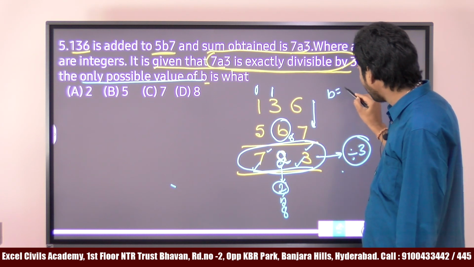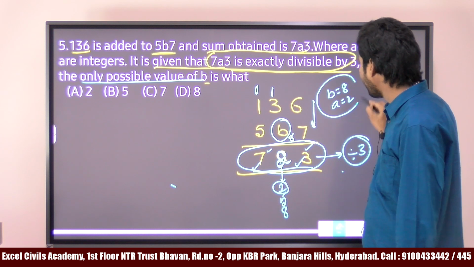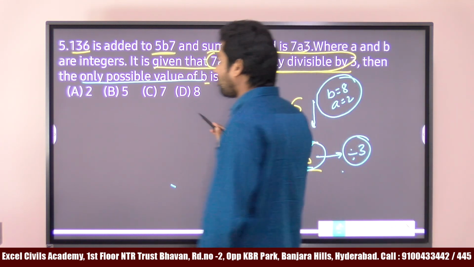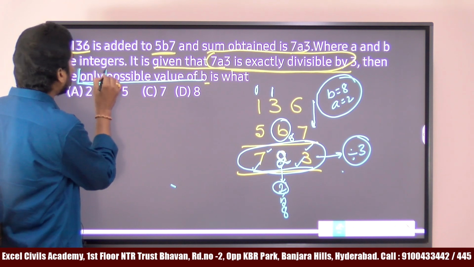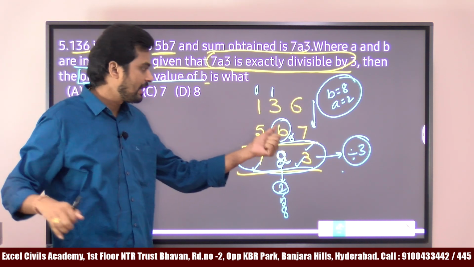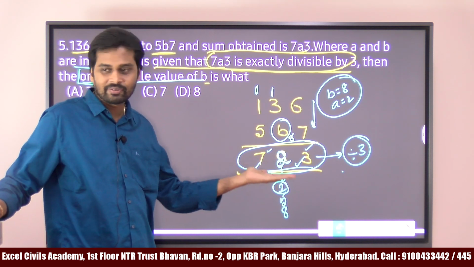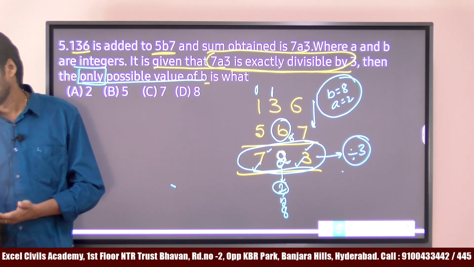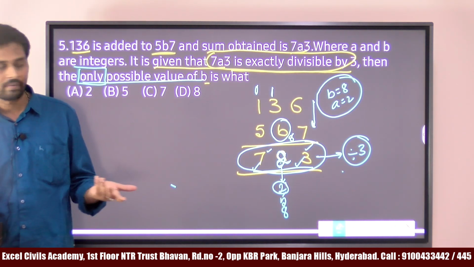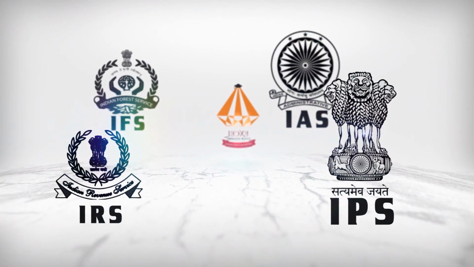So, which means that if I take B is equal to 8, A is equal to 2, it satisfies the condition. He said that already, that there is no need to check the remaining numbers because the problem already gives only one possible value of B. I take 8 here. If I take 8, it completely satisfies the condition. Then the only possible value of B is what? 8. So, the answer is B is 8, A is 2.